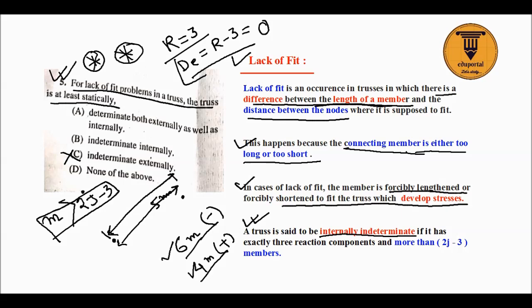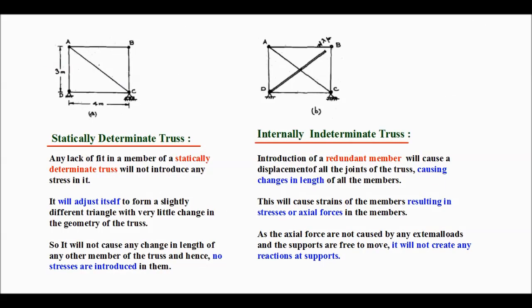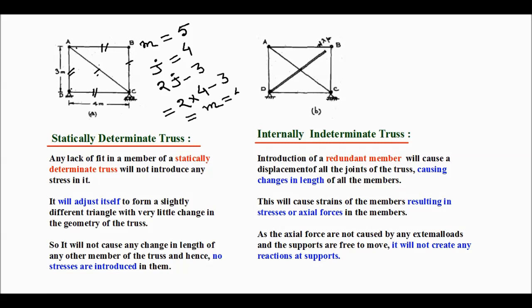Now let's see, here are two trusses. Here the number of members m is equal to 1, 2, 3, 4, 5. Number of joints is equal to 1, 2, 3, 4. So 2j minus 3 is equal to 2 into 4 minus 3 equal to 5. That is, it implies m is equal to 5. So these two are equal.